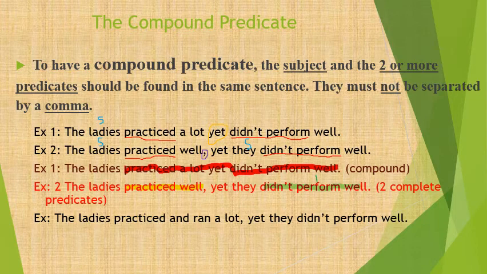Sometimes you might have two predicates before the comma, then one predicate after the comma. Let's take a look at this example. The ladies is my subject. Practiced is my verb. It's actually my first verb, and the second verb is ran. So, what did the ladies do? They actually practiced and ran. So they did two things. So they did two verbs. Now, where's my conjunction? It is the word and.